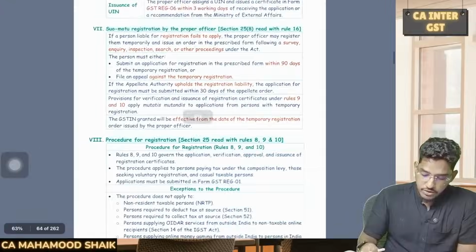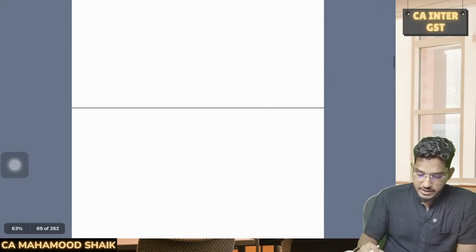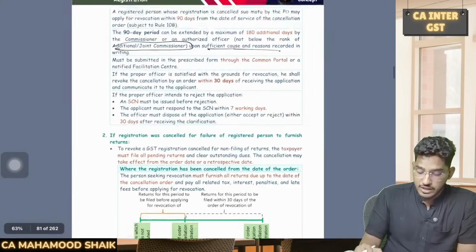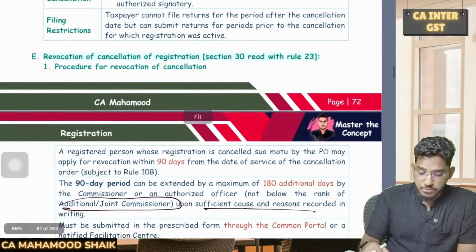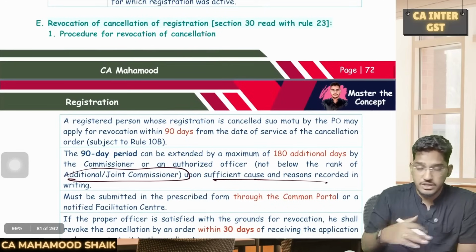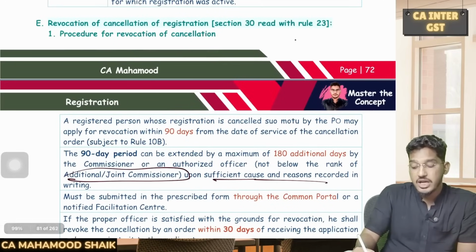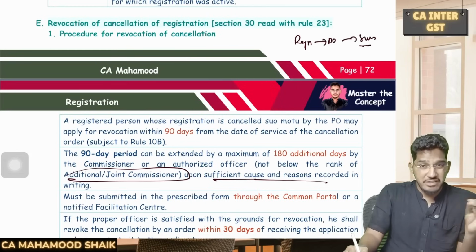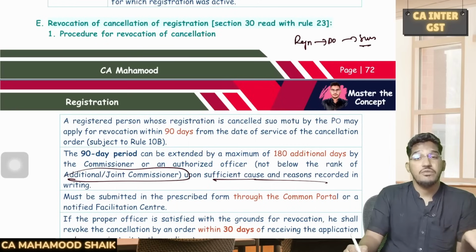Next, one more most common thing which I'm seeing in the examination: revocation of cancellation. In case your registration has been cancelled by the proper officer on suo motu basis, and you did not submit the application for cancellation, then you will be given an opportunity to make an application asking for revocation of cancellation.